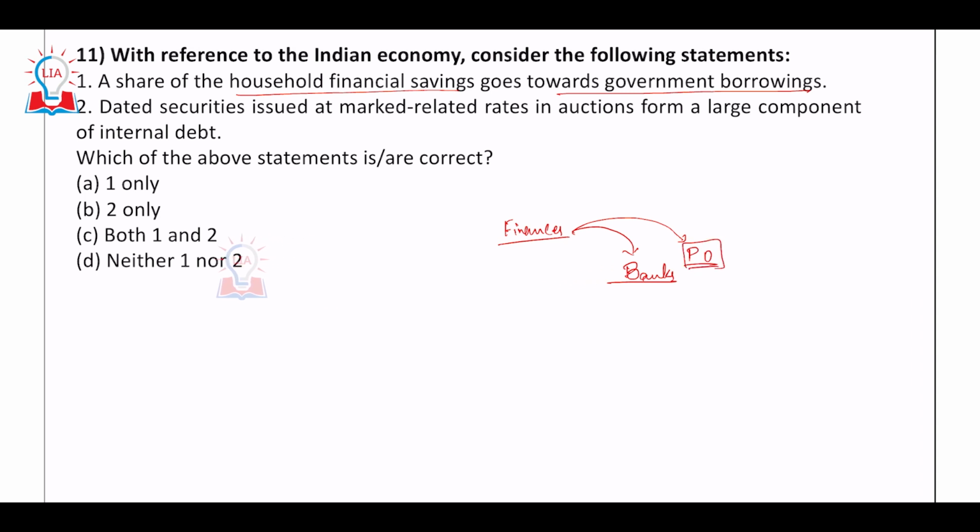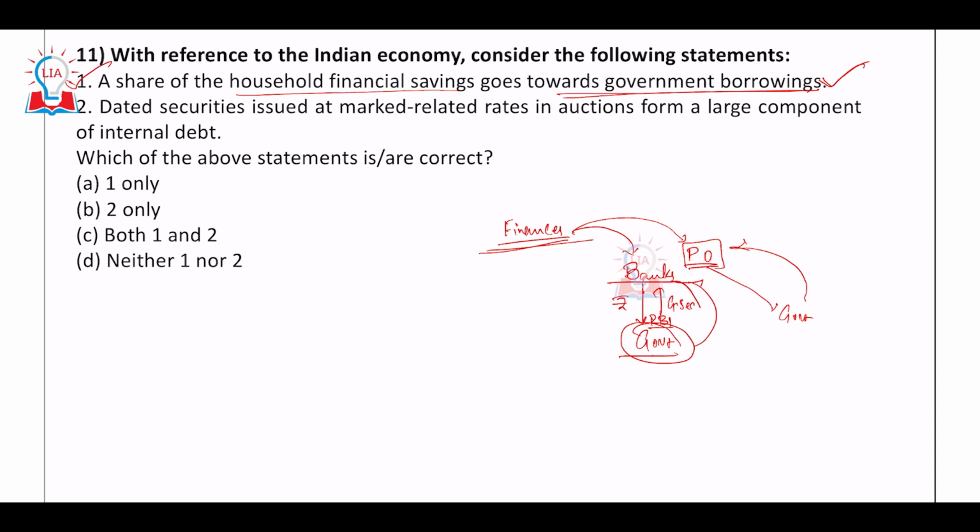Whatever you put into post office savings will be taken up by the government. Whatever you put into the banks will buy what? Government securities. Yes, and these government securities are issued by the government through the RBI, however, but still it will ultimately reach the government. Are these savings reaching the government or not? Yes, it is going towards government borrowing. Why? Because it has to pay the interest on it. Done. So one is right.